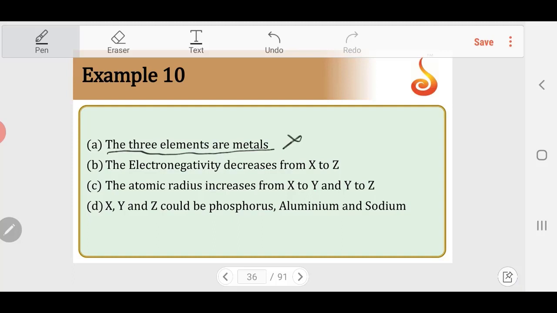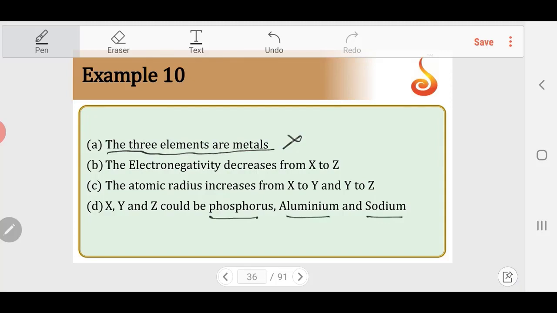The electronegativity decreases from X to Z. If you see the trend in the periodic table, towards the left you have metals, towards the right we have non-metals. So metallic character decreases from left to right. So the non-metal should be towards the right. So electronegativity decreases from X to Z. Atomic radius increases from X to Y and Y to Z. Atomic radius decreases across the period. So atomic radius increases from X to Y, Y to Z, and X, Y, Z could be phosphorus, aluminium, sodium.